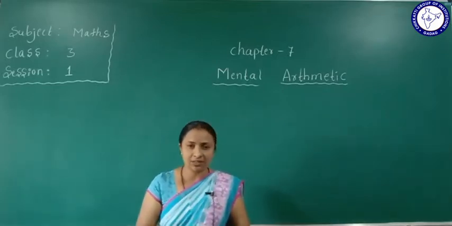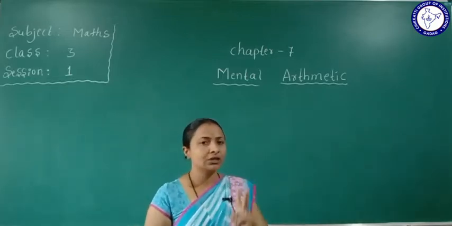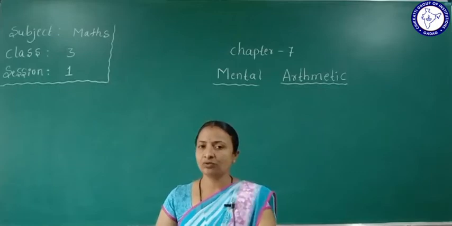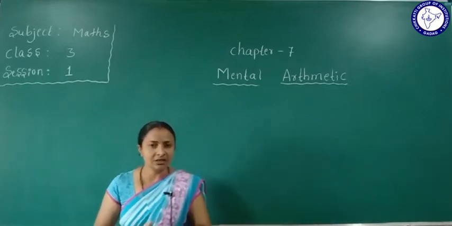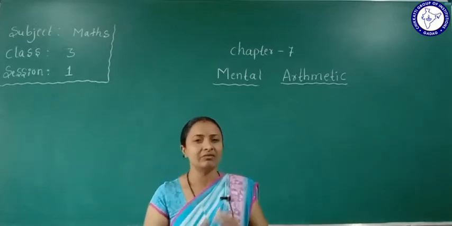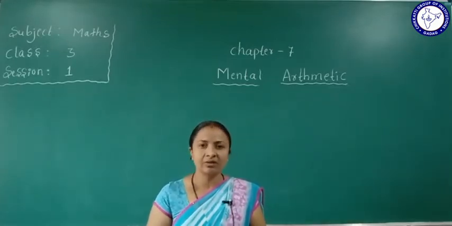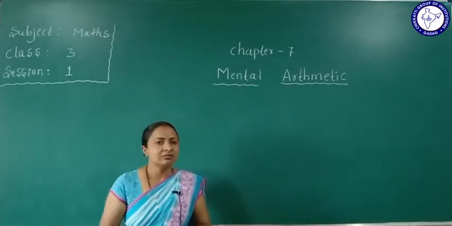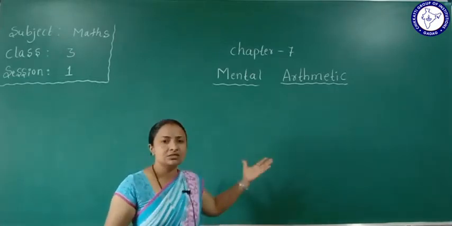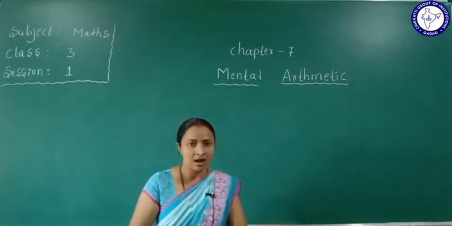You will calculate. Remaining 1 ball with you, because you only had 2. One you give to your friend, and only 1 is with you. This is what we call calculating mentally. It may be rupees or whatever you can take. So this is the lesson we are studying now, mental arithmetic.